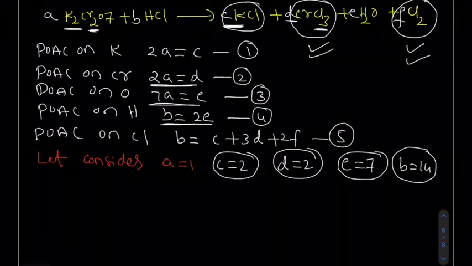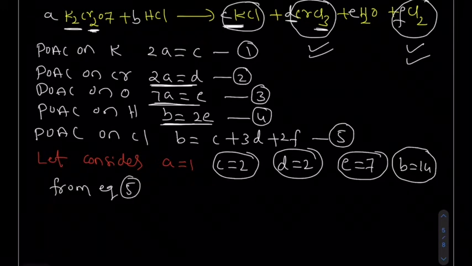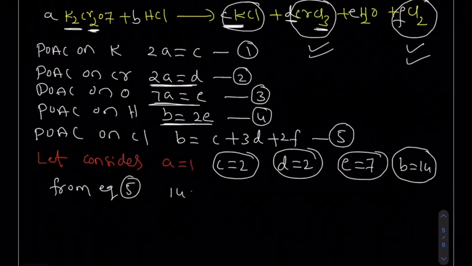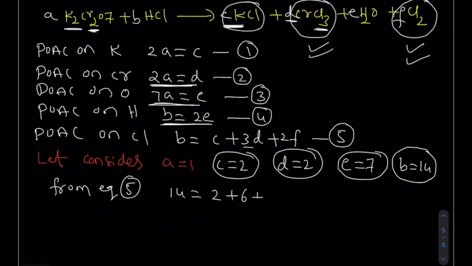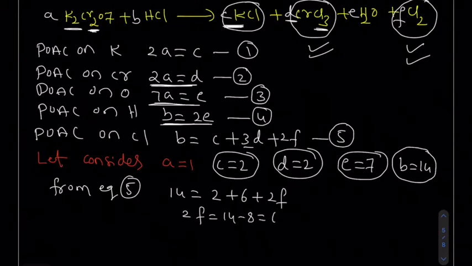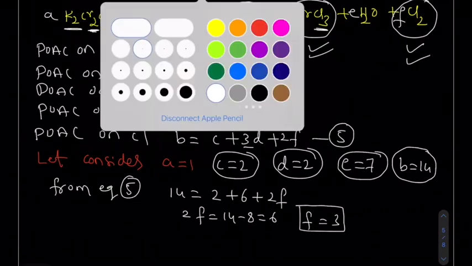Now come to F value. From equation number 5, B is equal to, what is the B value here? 14 is equal to, what is the C value? 2 plus 3 into D. D value 2, 3 2s are 6, plus 2 into f. So here 2 into f is equal to 14 minus 8. 14 minus 8 will be 6. So f is equal to 3. Are you getting my point? So final our answer is